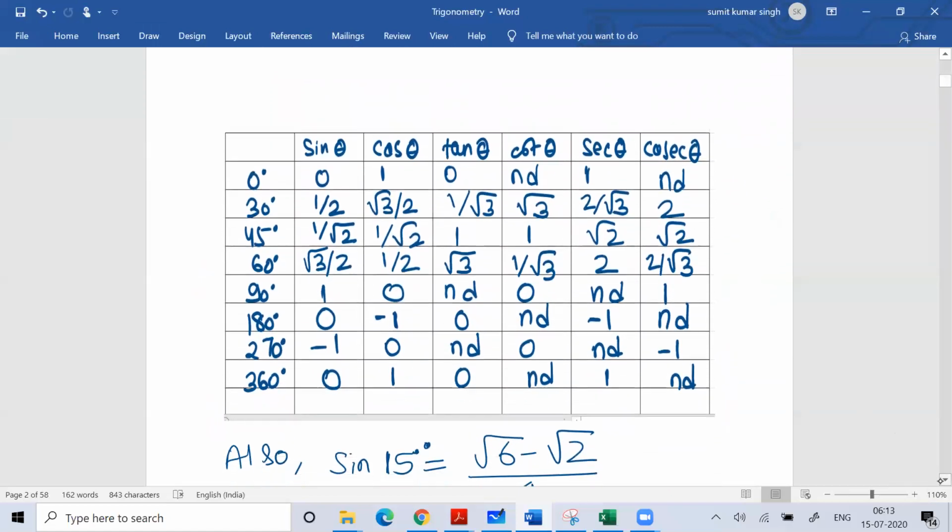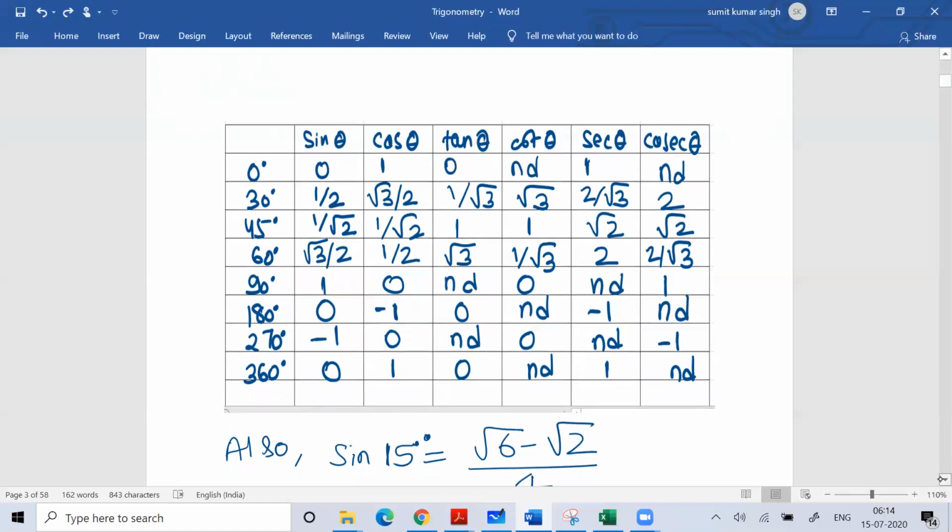Now this table, I believe everyone knows about, the values of the angles from 0 to 360 degrees. You can remember them, the values of sine theta, cos theta, tan theta, cot theta. You know that cot theta is the inverse of tan theta, cosec theta is the inverse of sine theta, and sec theta is the inverse of cos theta. Then you should remember these values. Along with that, you should remember the value of sine 15 degrees.